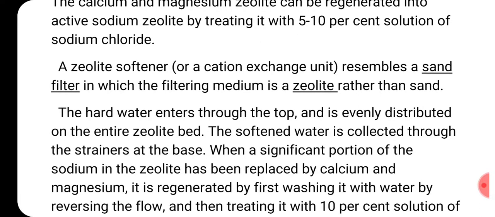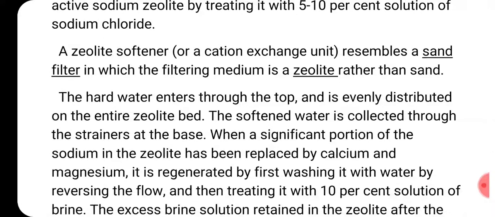We already studied the sand filter in the third unit, in sedimentation and filtration. In the sand filter, sand was used. Here, in place of sand, zeolite is used. That's all. It is just like a zeolite softener.